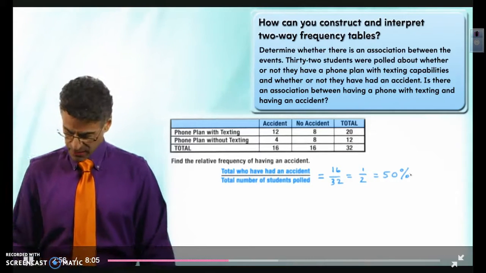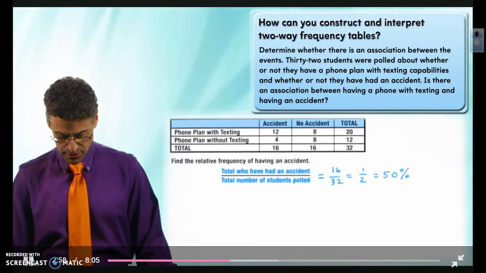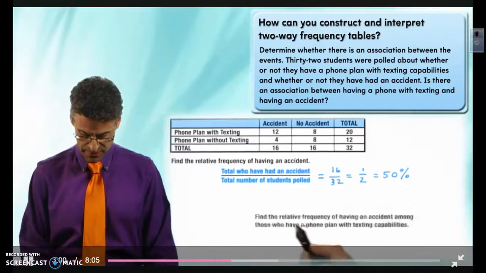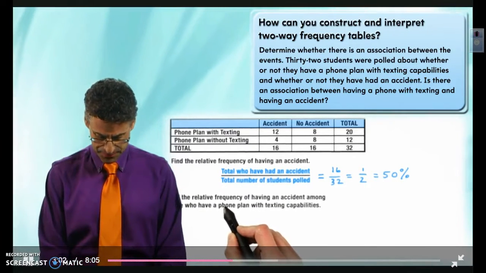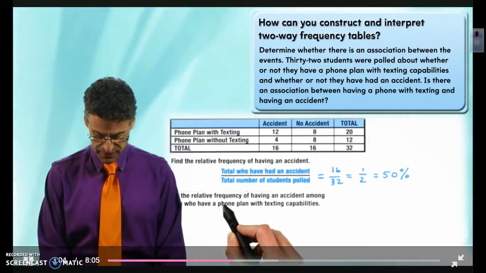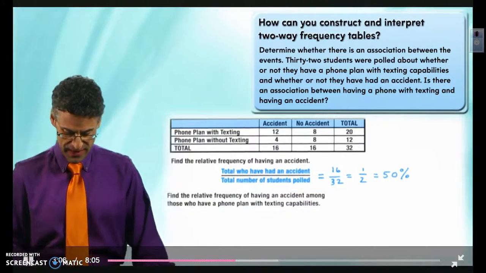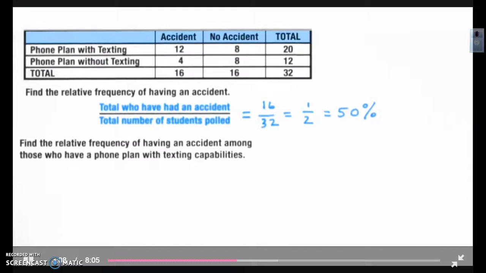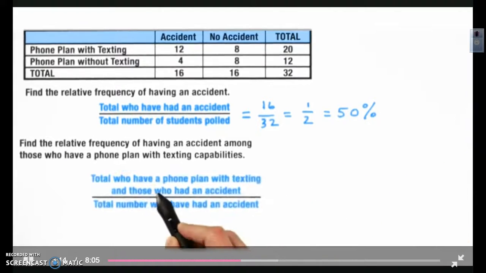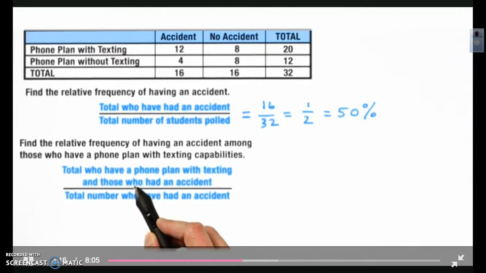Now, we want to compare that to the issue of the phone with texting capabilities. So now we want to find the relative frequency of having an accident among those who have a phone plan with texting capabilities. So now the ratio we need to look at is precisely this one.